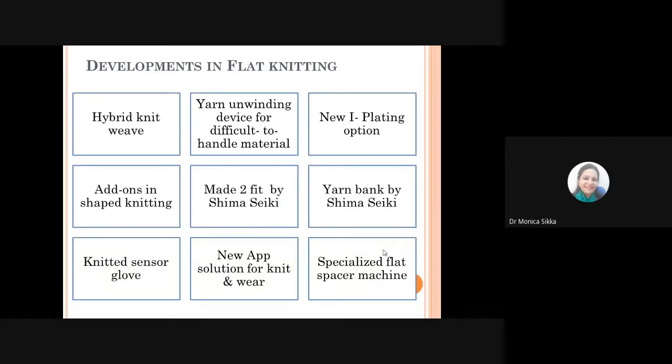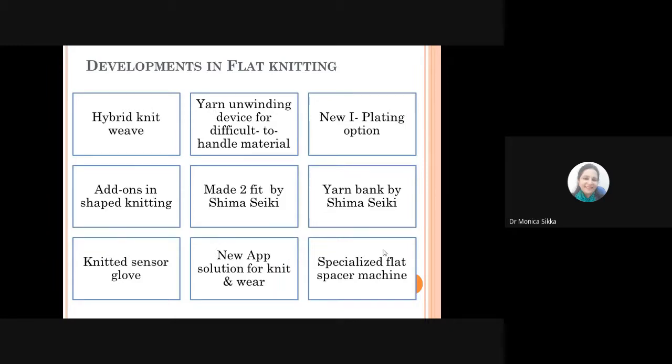The exhibition that I was talking about, ITMA 2019, focused upon the upgrades, add-ons, partnerships, automation, and sustainability, all these aspects, when it displayed the different kinds of developments that major knitting machine manufacturers like Shima Seiki and Mayer, have done in their products.